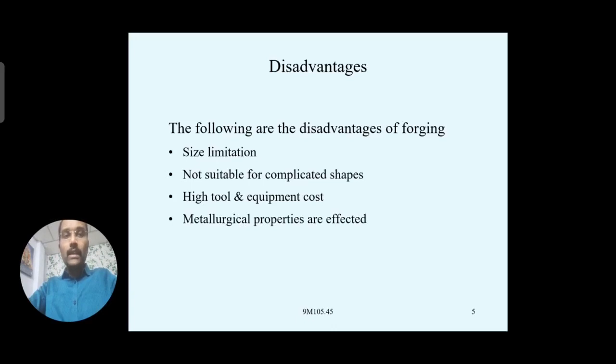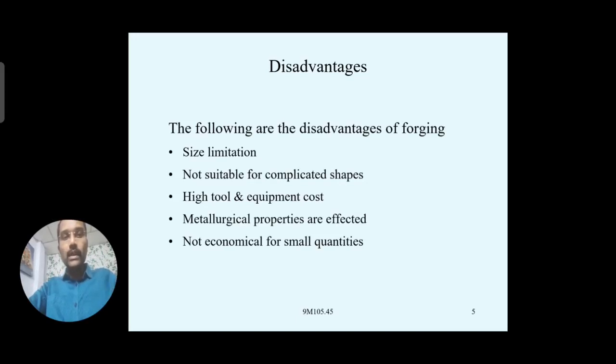And the metallurgical properties are also affected, because some properties will get affected during heating above the recrystallization temperature, right? The metallurgical properties like grain structure or grain growth or phase formation. So all these properties will be affected while performing the forging operation.